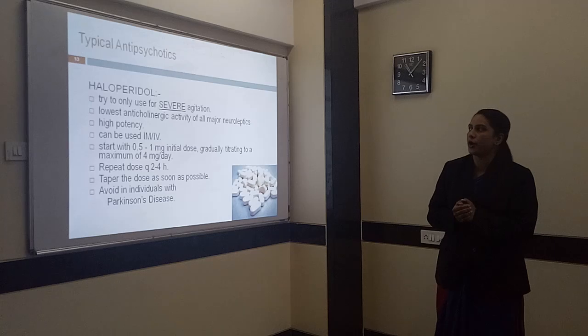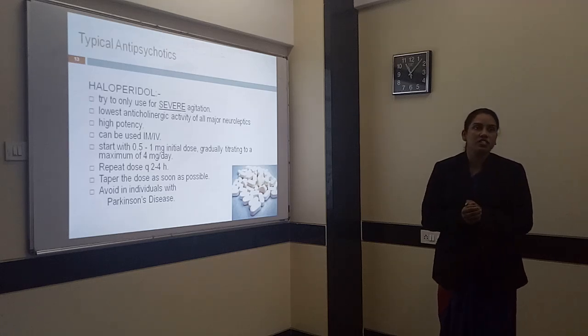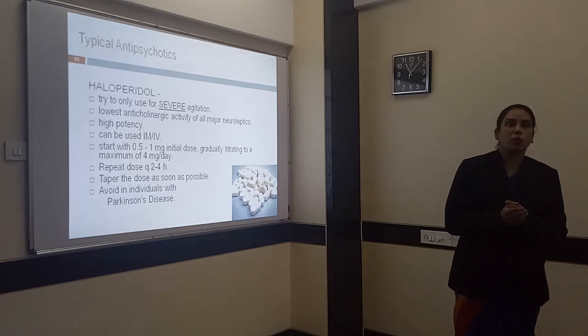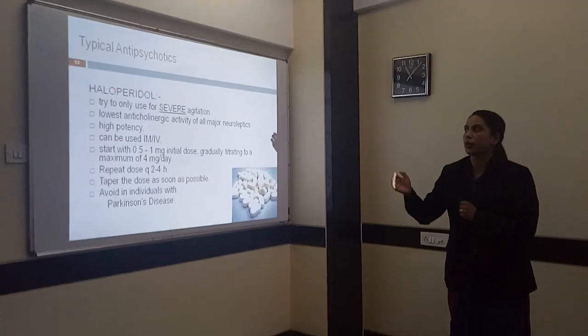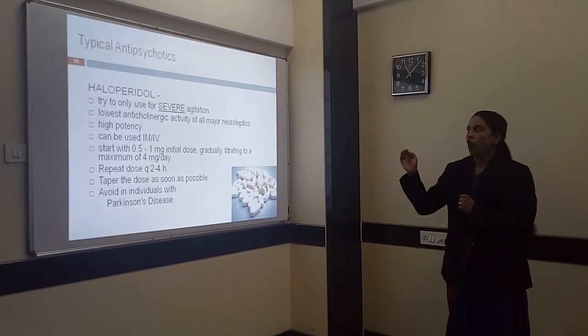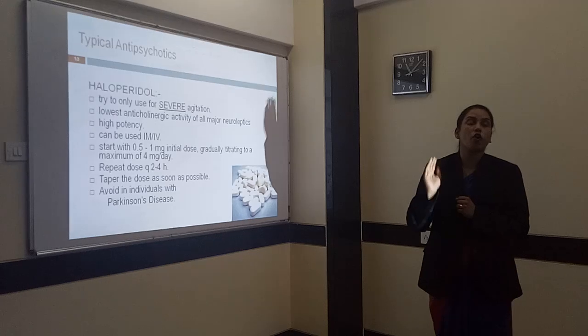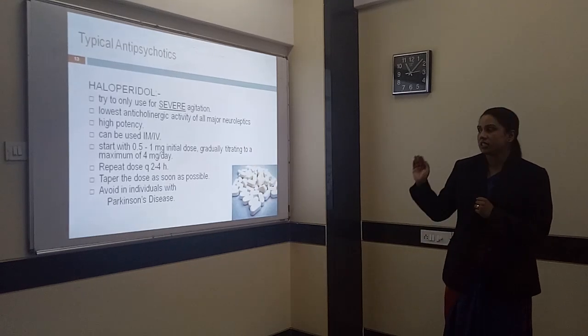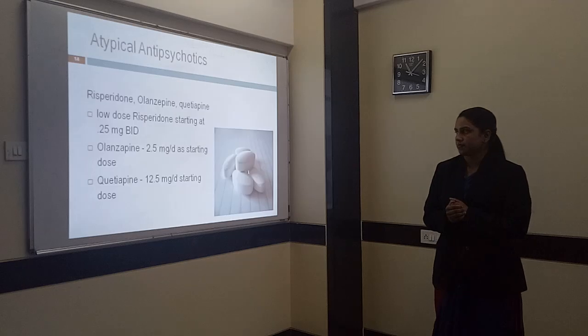First see haloperidol. Try to use it only for severe agitation. It has the lowest anticholinergic activity of all, with less hypotension. The dosage of haloperidol is 0.5 to 1 milligram as the initial dose. It can be used up to 4 mg per day. The dose can be repeated every 2 to 4 hours.